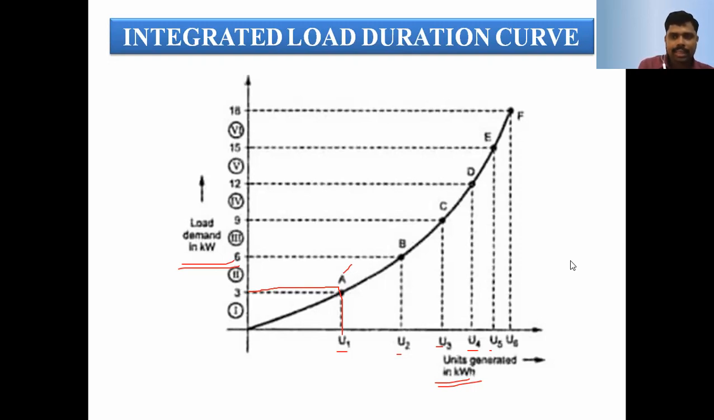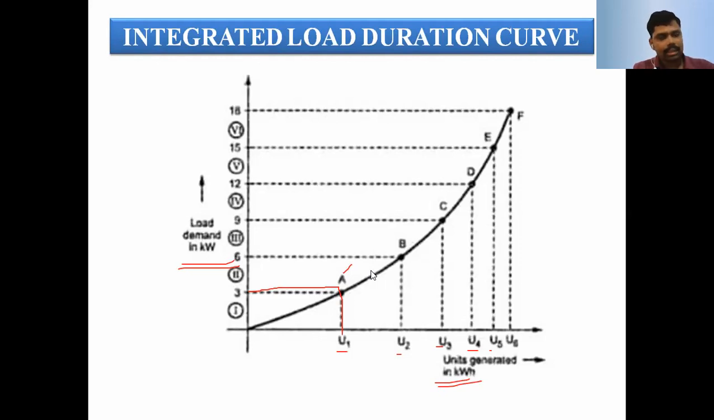The highest value is represented on the left-hand side, and the lowest value on the right-hand side. We take it in descending order, from the actual load curve. And for the integrated load curve, we map the x-axis with respect to the y-axis, and the corresponding represented points are A, B, and then C. This represents the integrated load curve.